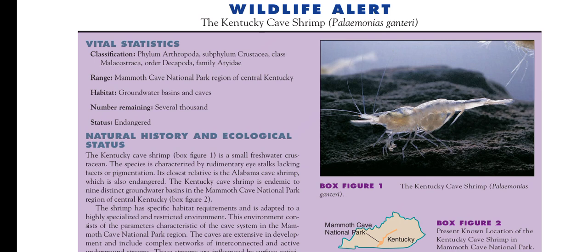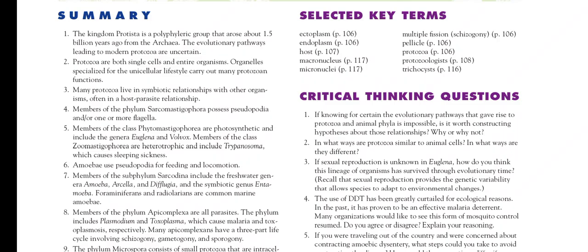Now we have a summary here. The kingdom Protista is a polyphyletic group that arose about 1.5 billion years ago from the archaea. The evolutionary paths leading to the modern protozoa are unclear. Protozoa are both single cells and entire organisms. Many protozoa live in symbiotic relationships with other organisms. Members of phylum Sarcomastigophora possess pseudopodia or flagella. Members of the class Phytomastigophora, which photosynthesize, include the genera Euglena and Volvox.